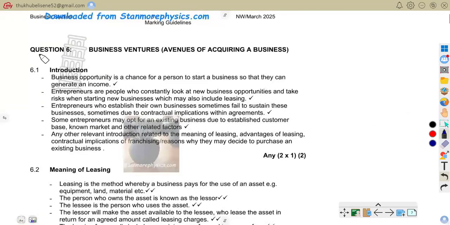So here we are on question 6, business ventures, avenues of acquiring a business. Introduction: a business opportunity is a chance for a person to start a business so that they can generate an income. If there is opportunity, then we have a chance to establish and start your own business, so that you can have income in return.